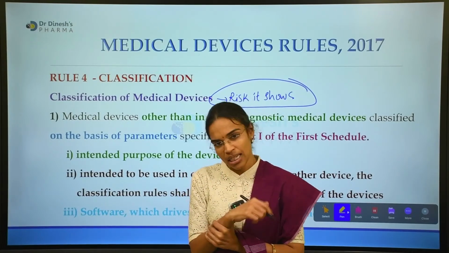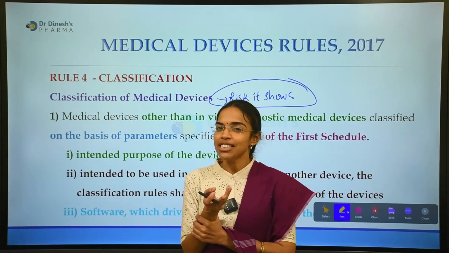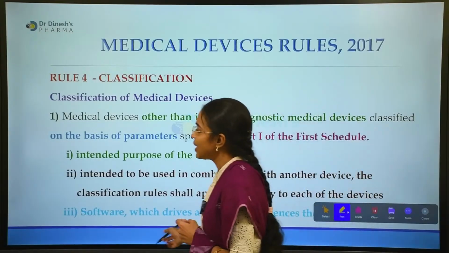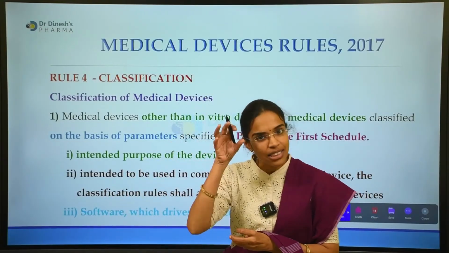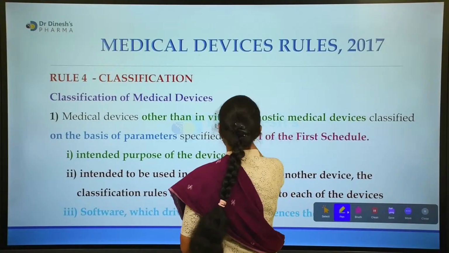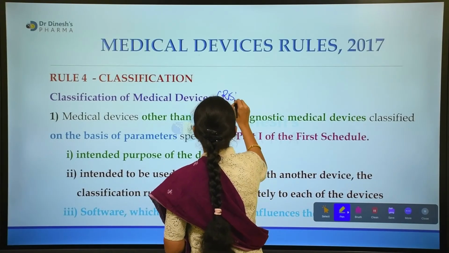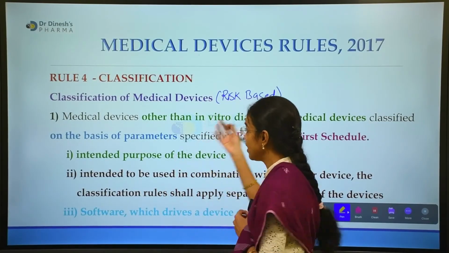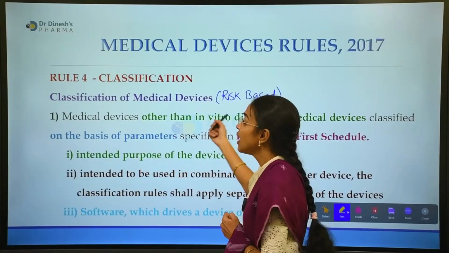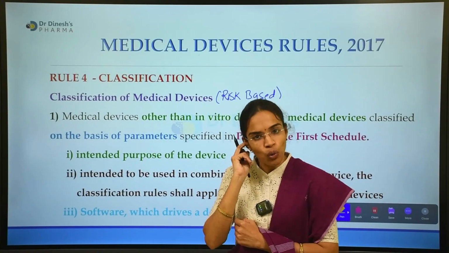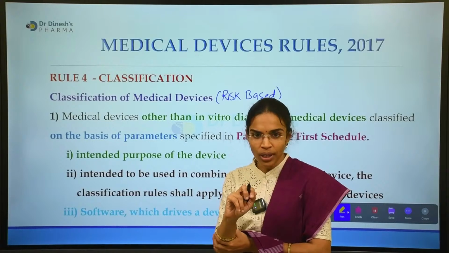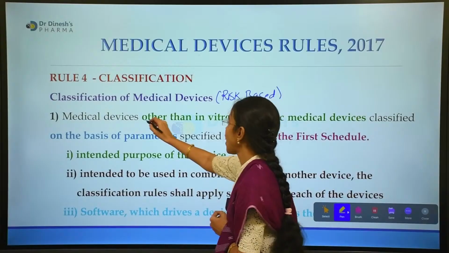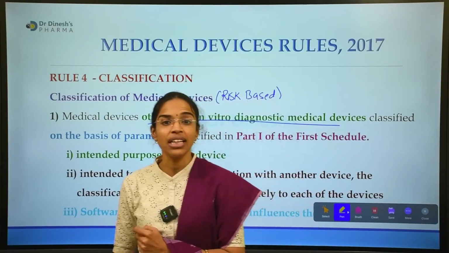Okay, this is not one and the same again for each and every medical device. So we will see what are the various variants. Okay, so in this, the classification of medical devices based on risk. Here I will mention classification, that is the risk based classification, separately. In this, what is mentioned? It is mentioned that the first rule according to 4.1, the subclause of 4.1, deals with the medical devices other than in vitro diagnostic medical devices.